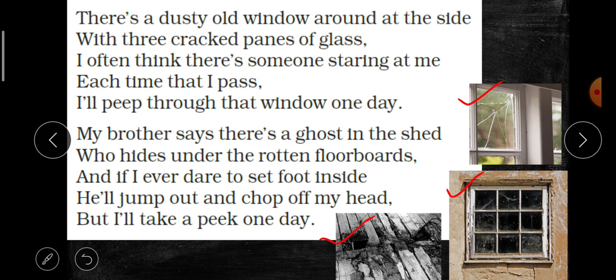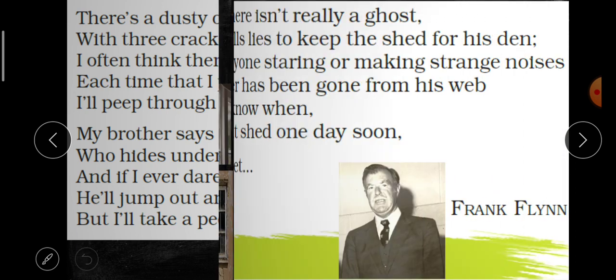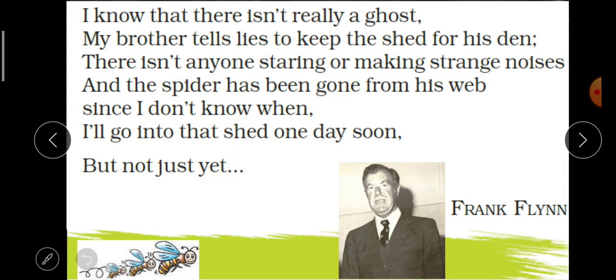And if I ever dare to set foot inside, he'll jump out and chop off my head. He scares him by saying that if we go inside that shed, the ghost will come out and he will cut your head. But I'll take a peek one day. But poet is saying to his brother, let the ghost do anything, but I'll look into that shed one day, and definitely. Again, I'll is used here, so strong determination.